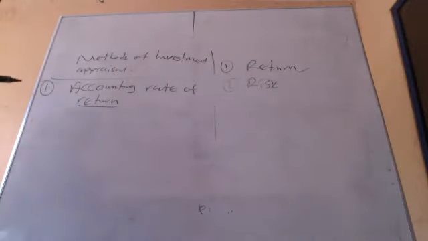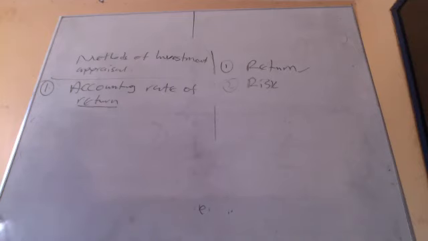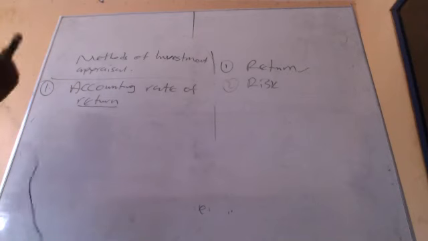So which return are we talking about? The accounting return. That's the profit before interest and tax, but after depreciation. So it's a method where we consider the accounting profit that we are going to generate, in the form of a rate, like a percentage.